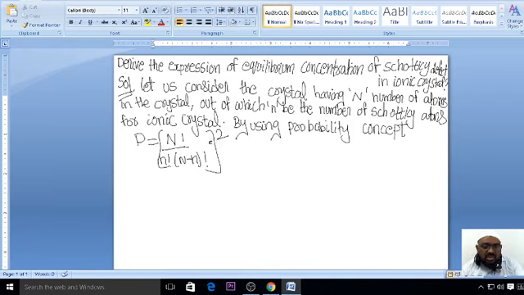Why is it square here? Because there are equal numbers of positive and negative charge ions. So P is equal to the whole square of N factorial by n factorial into N minus n factorial.